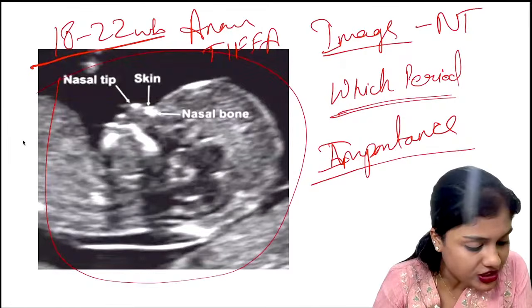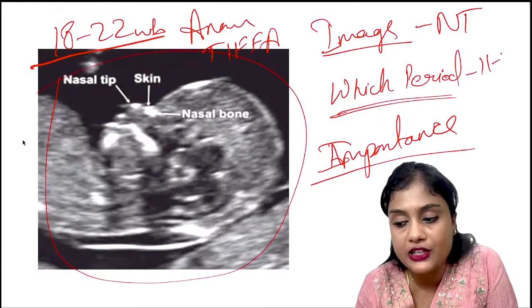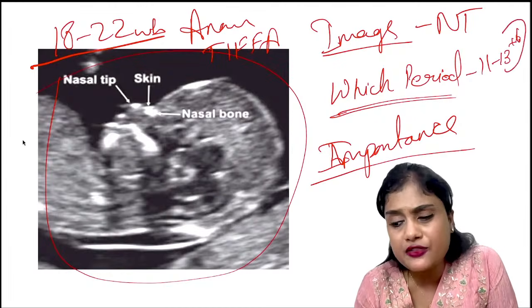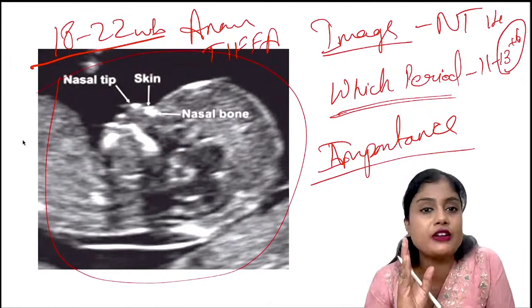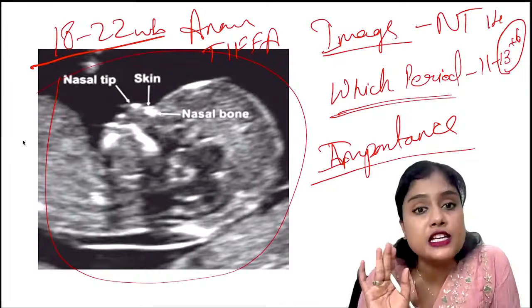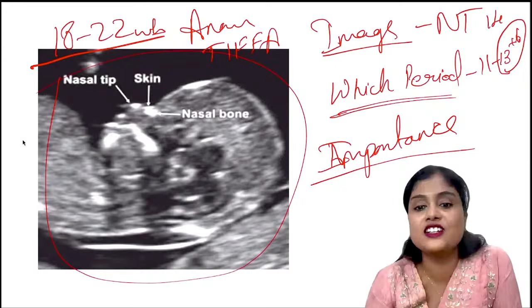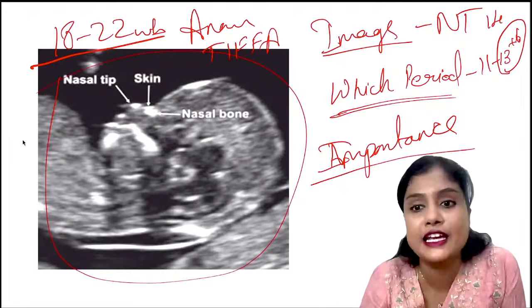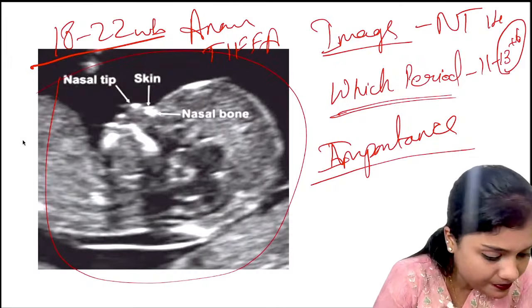Yes, Aisha has again given me the correct answer. Which period? She gave 11 to 13 plus 6. It was initially told that way, now Williams says it is 14 weeks. There is not much difference. It is 11 to 14 weeks. Previously, when we were studying, they used to say it is 13 plus 6, don't tell it as 14 weeks. They were so specific. Now Williams, the Bible of Obstetrics itself, is saying it is 11 to 14 weeks. Okay, so yes, correct.